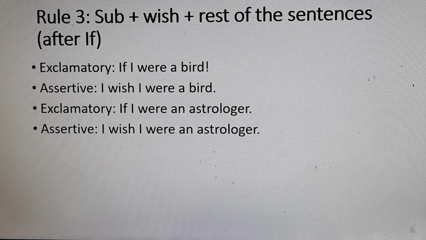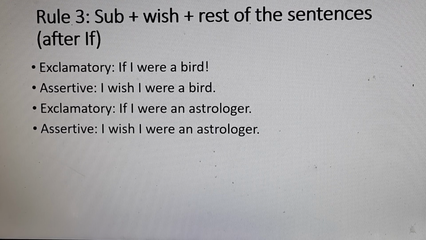How to change this type of exclamatory sentence into assertive? Yes, I wish I were a king. Okay, if we have a sentence like "If I were a child," then how to change? I wish I were a child.